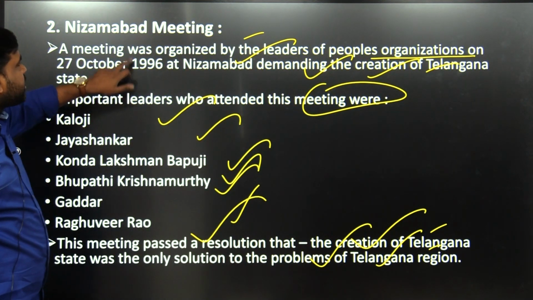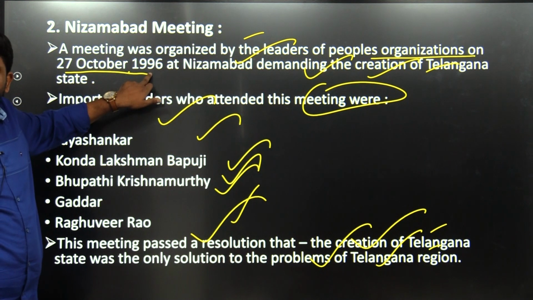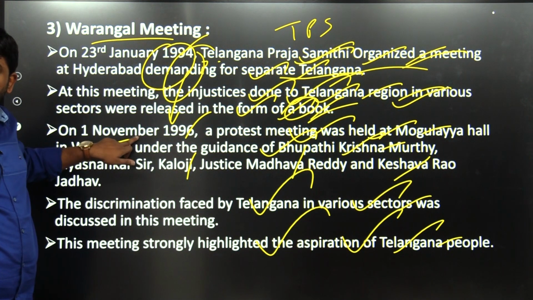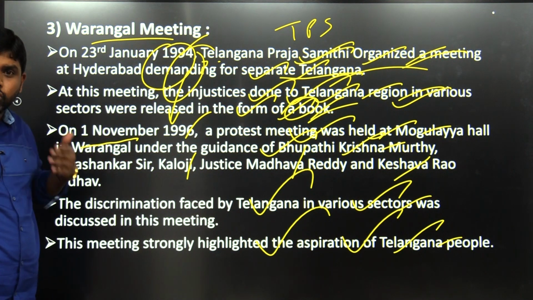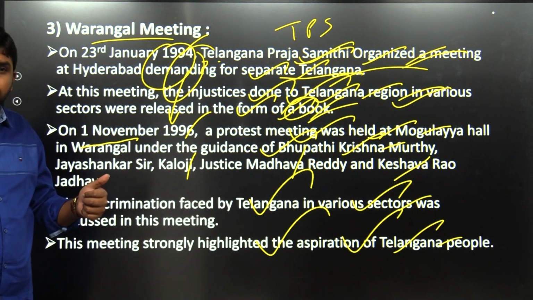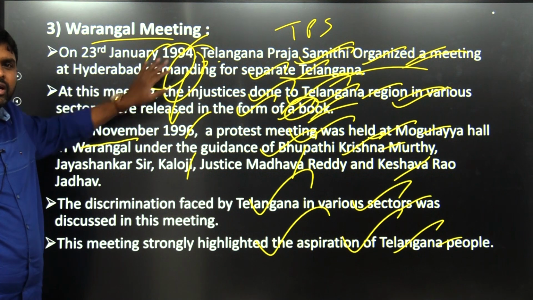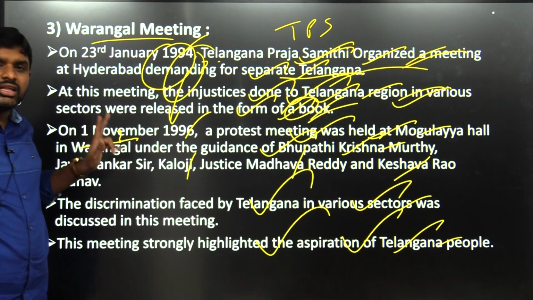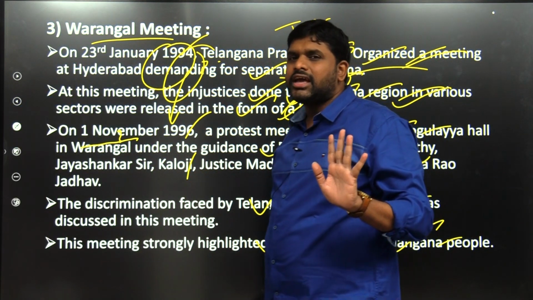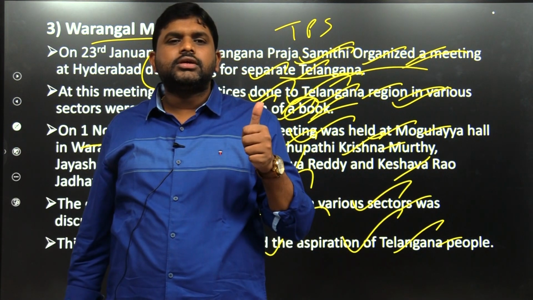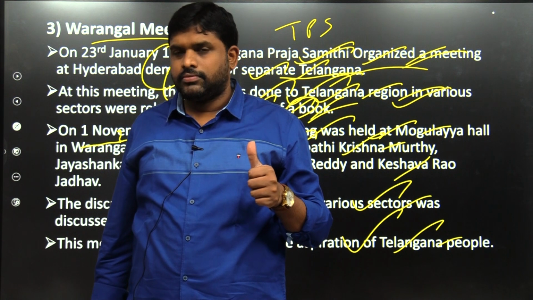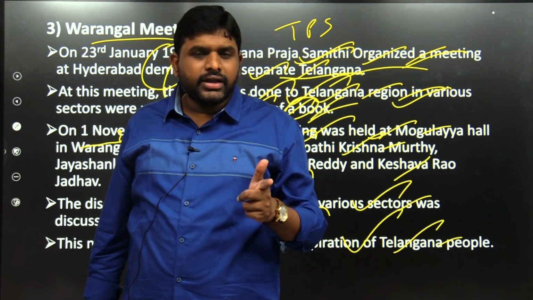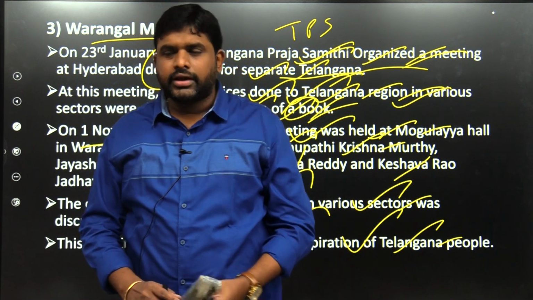Eventually, they conducted one in Nizamabad on 27th November 1996. They conducted the Warangal one on 1st November 1996, chronologically. So the first meeting was planned in 1994, but implementation happened from 1996. The first meeting was Nizamabad and the second meeting was at Mughalaya Hall. So first TLSO, second Nizamabad meeting, third Warangal meeting.